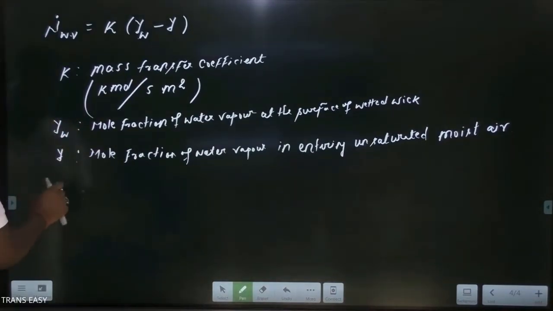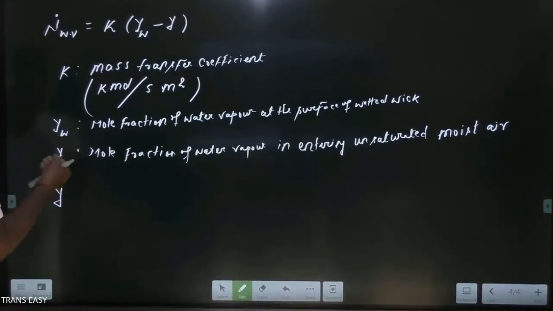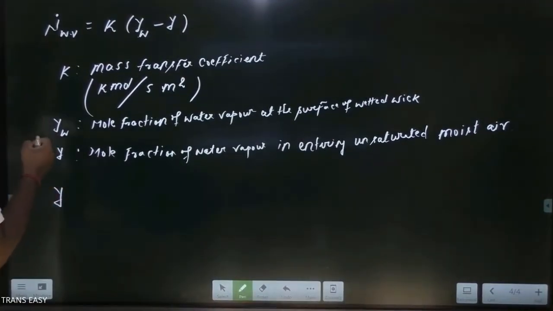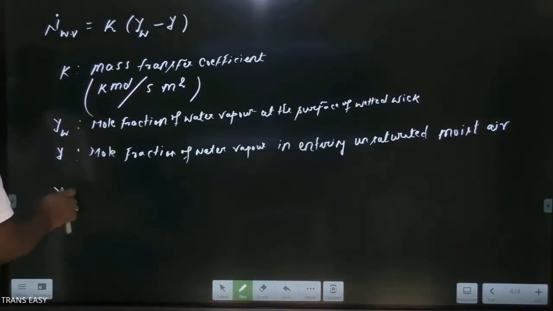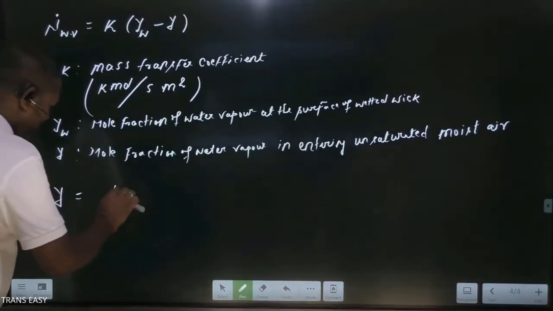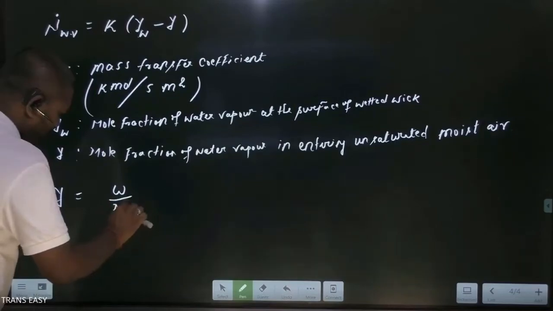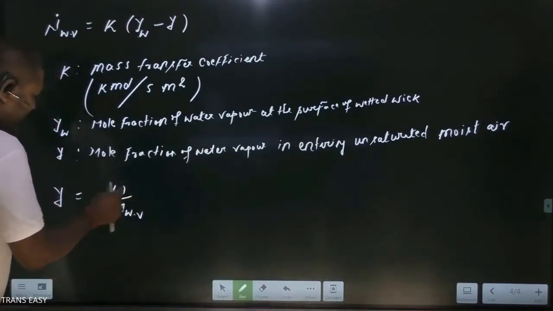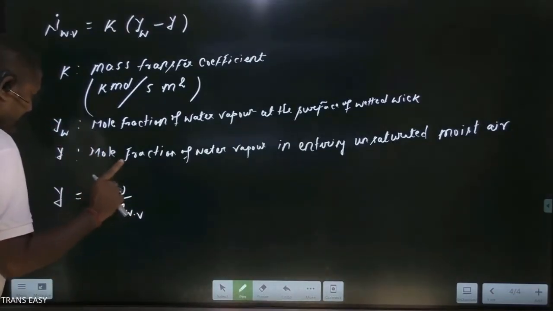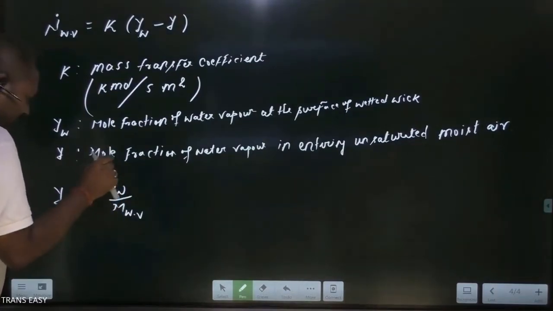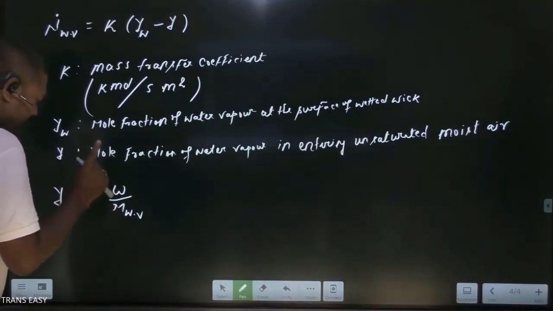So friends, we are trying to find the mole fraction of water vapor per kg of dry air. Here this is the mole of water vapor in 1 kg dry air. Omega kg of water vapor is available in 1 kg dry air.